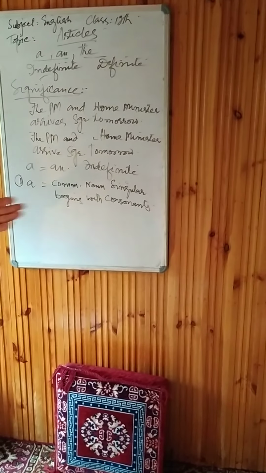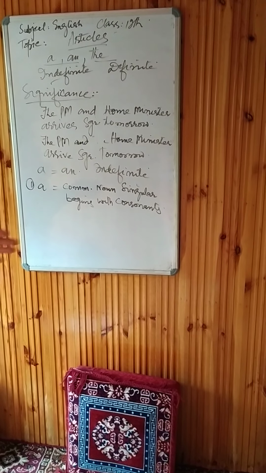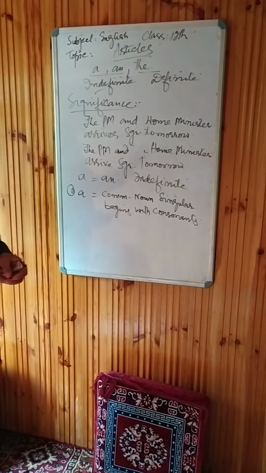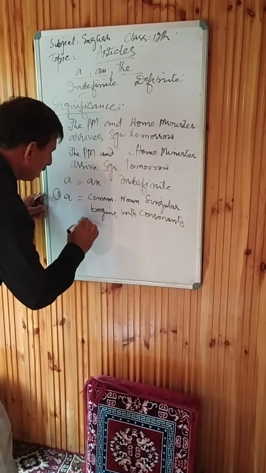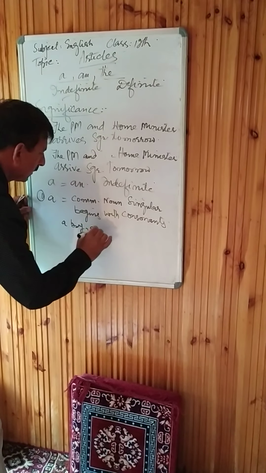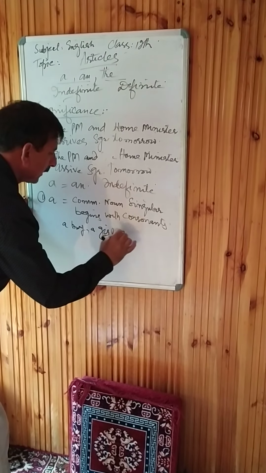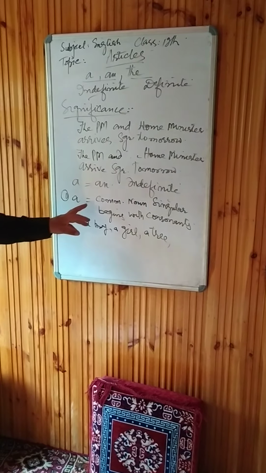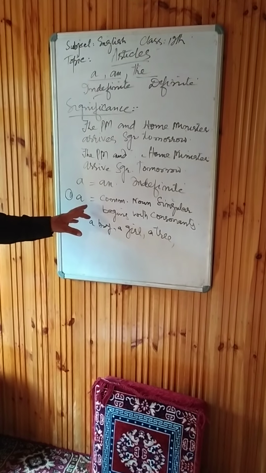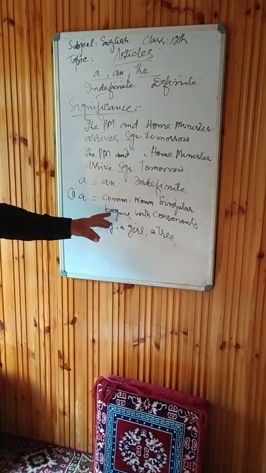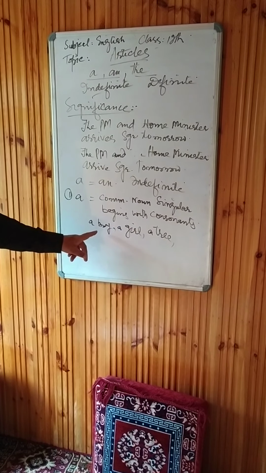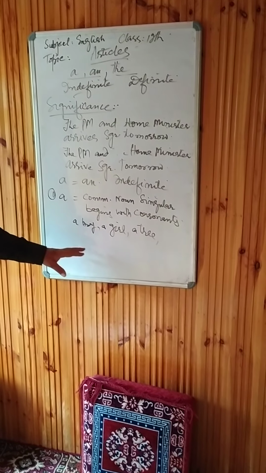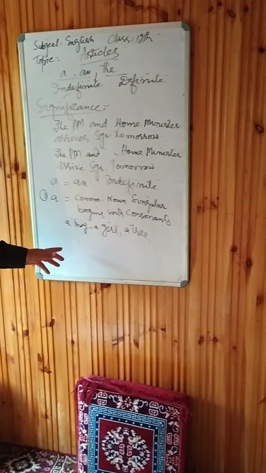Everybody knows this right from the beginning, that we use a before a common noun, singular, that begins with a consonant sound, like this: a boy, a girl, a tree, a pen, a hen, etc. Rule number 1: when we are talking about the article a, we use it with a common noun, singular number, that begins with a consonant. B, G, T are the consonants or consonant sounds, and before those we use the article a.